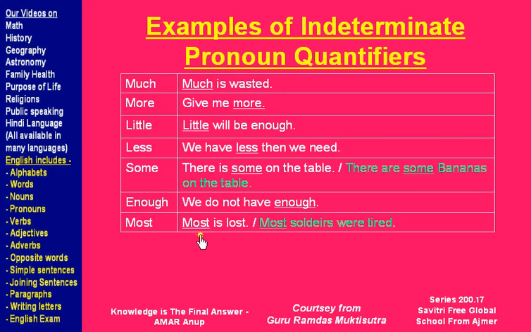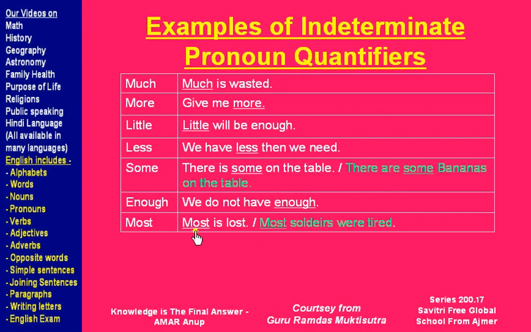Similar example is most is lost. Now most time is lost, most food is lost, most water is lost. Here most is telling about a non-count noun. And when we say most soldiers were tired, here the word most is being used as an adjective to tell about soldiers, and so it's an adjective.